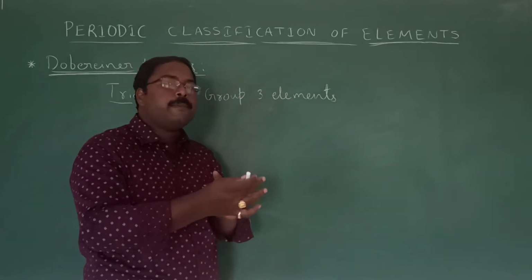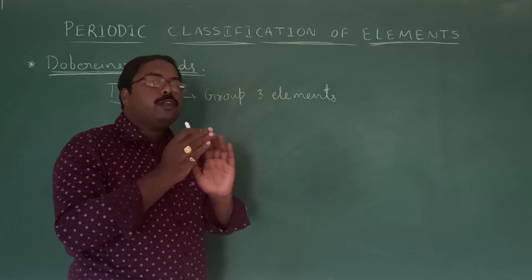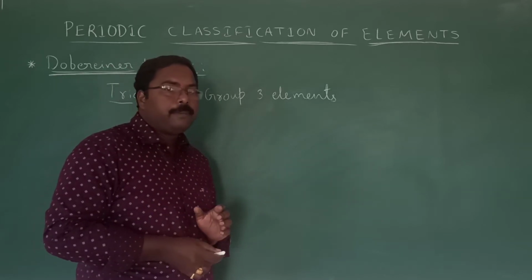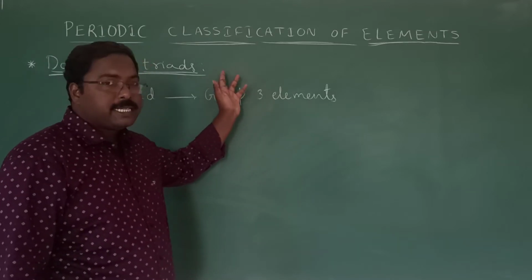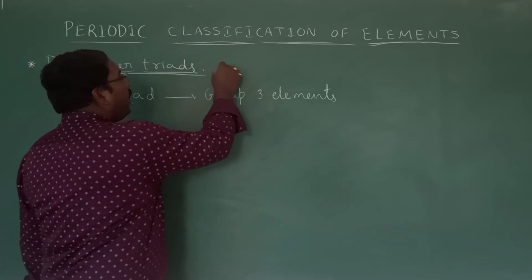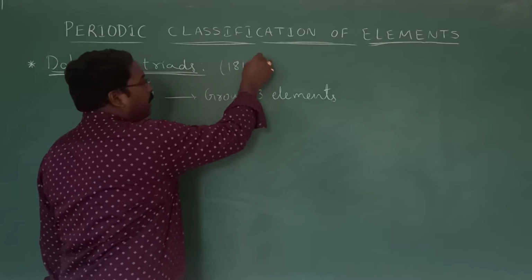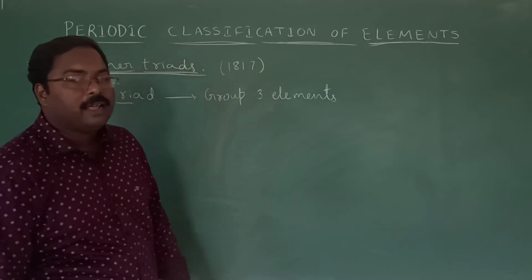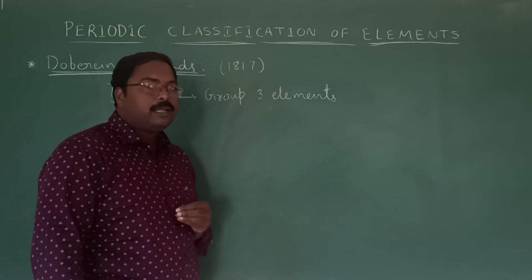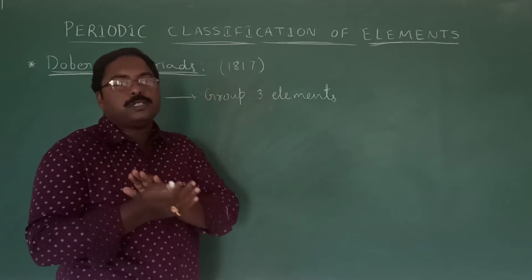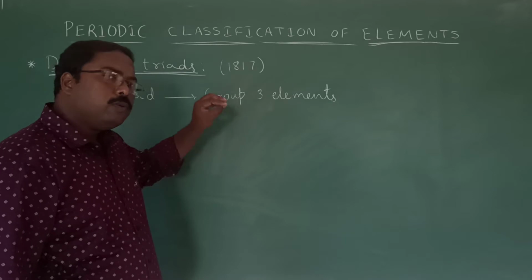He gave some number of triads, based on whatever elements were known by that time, around 1817. Whatever elements were discovered then, he tried to arrange into triads.